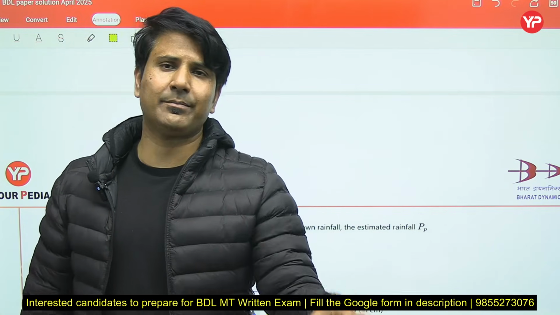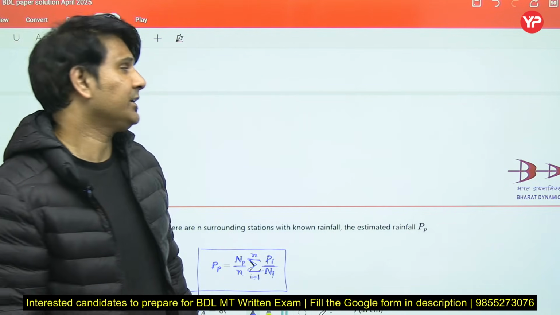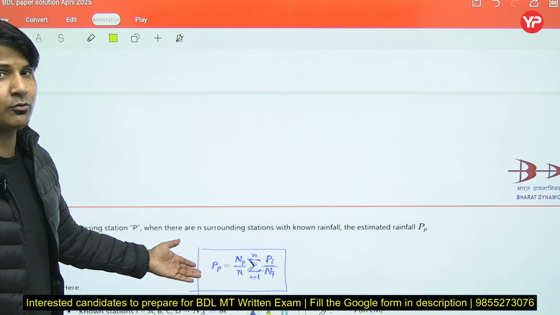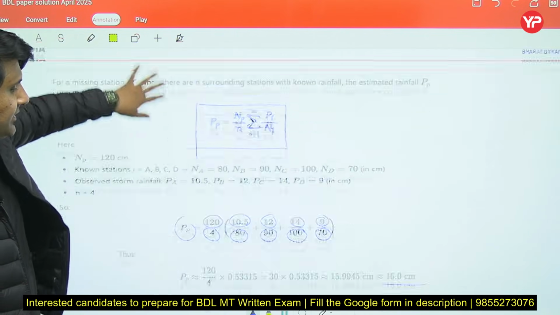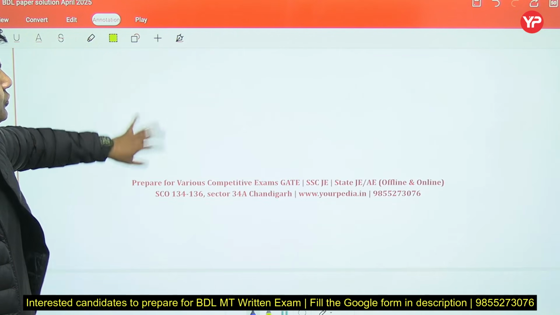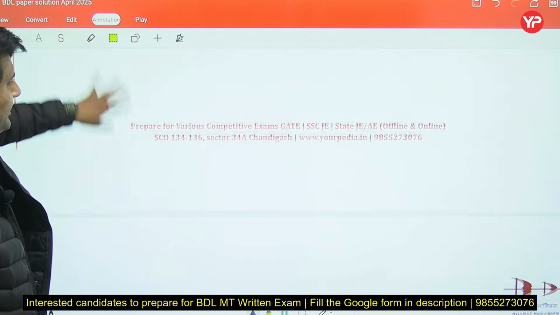So for that particular station we can calculate the missing data by this particular formula which I have discussed here, and the correct option for this question will be 16 centimeter, right?